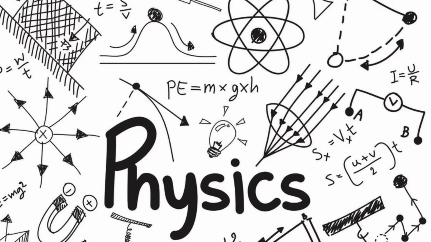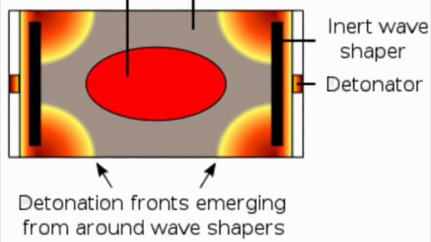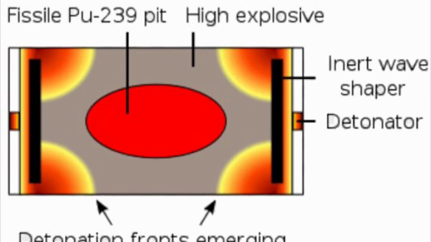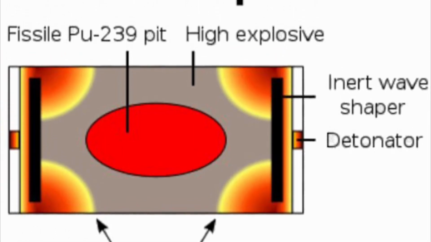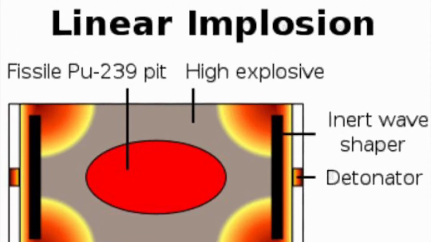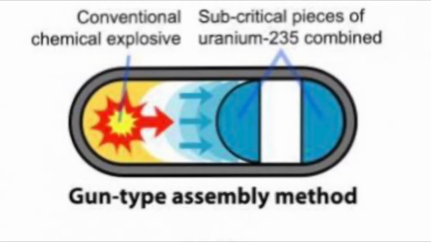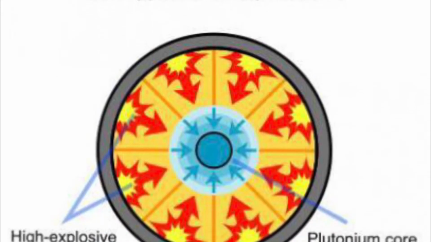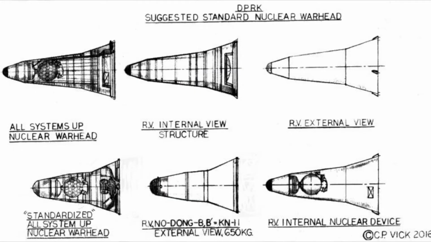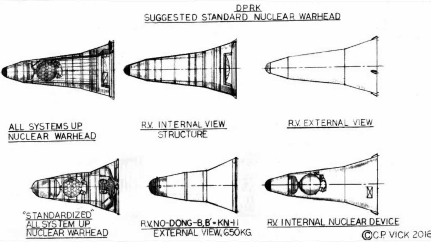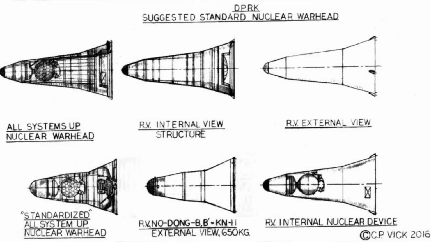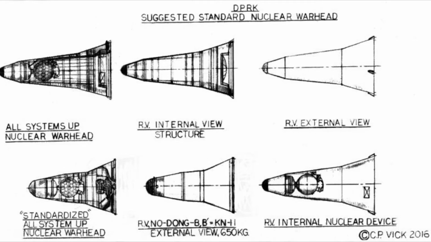The atomic bomb was made possible through physics. When creating the weapon, they had to use explosion waves to shape convex waves from detonators, which is the device that causes the explosion. By doing so, they would be able to compress the core, which was uranium in Little Boy and plutonium in Fat Man. When designing the gun, or the shape of the bomb, they had to use physics to calculate how the air resistance and gravity would interact so they can create the ideal shape of the bomb.